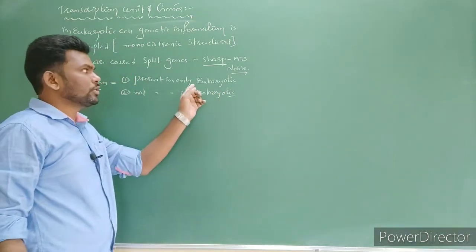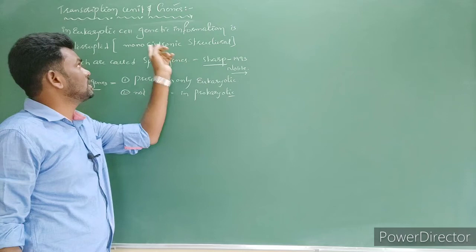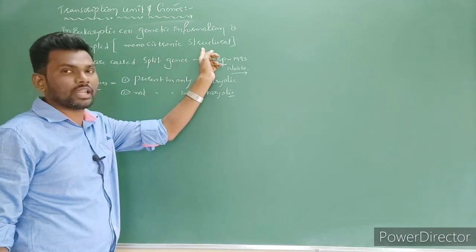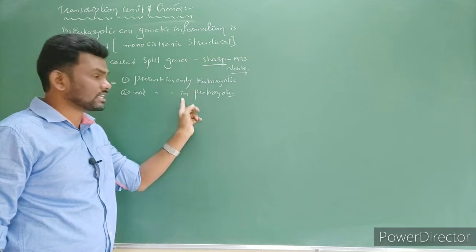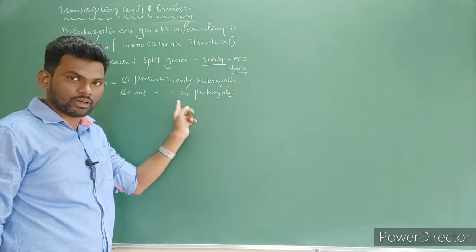It means the eukaryotic genetic sequence, the monocistronic structural gene, is an interrupted, discontinuous gene sequence, while in prokaryotes it is a continuous gene sequence, right?